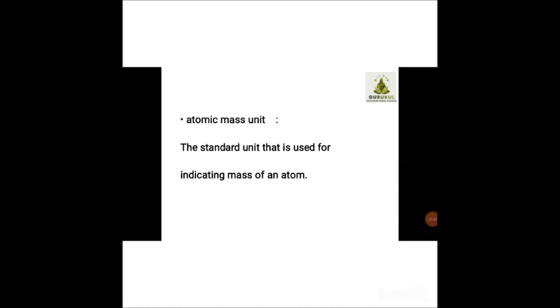Students, what is the concept of the atomic mass unit? The atomic mass unit is the standard unit that is used for indicating the mass of an atom, meaning the mass of an atom is indicated by the atomic mass unit.